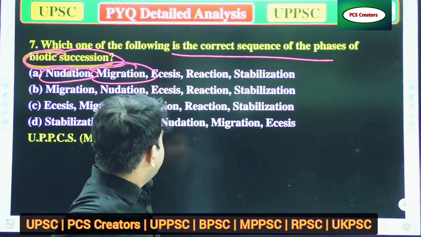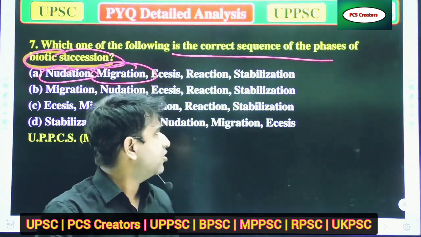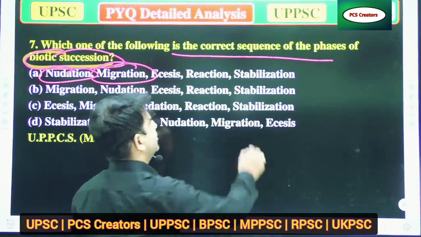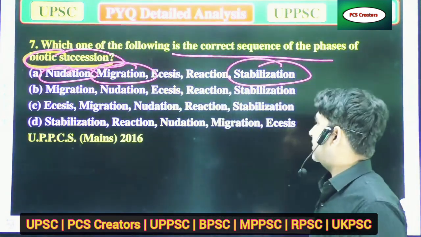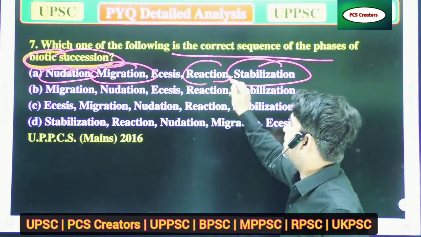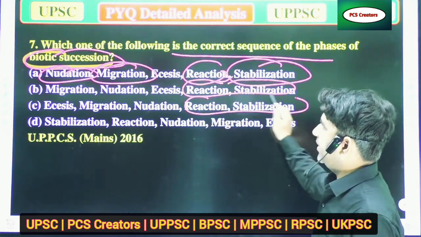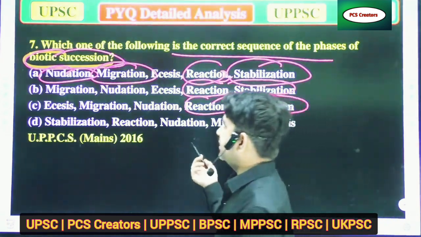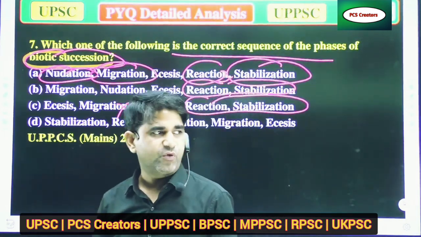After that, there will be stasis. Then there will be some reactions, and at last there will be stabilization. The last stage is stabilization, and before stabilization, reaction should be there. These are common in everything, because negation is the first step. That is why this is correct and this is not correct. So now we'll move to the next question.